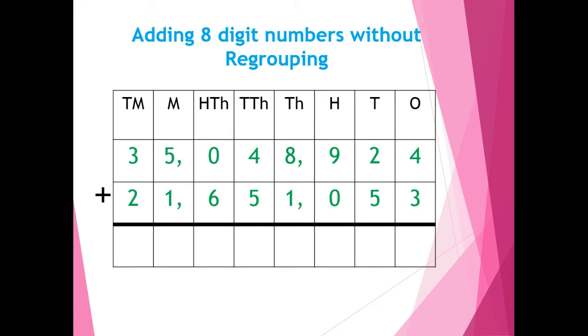Here, two 8-digit numbers are written in the international way. Here you can see by looking at the place value of the number: ones, tens, hundreds, thousands, 10,000, 100,000, millions, and 10 millions. Similarly, commas are put after hundreds, then thousands. So here we are going to add two international 8-digit numbers. Let's start adding.